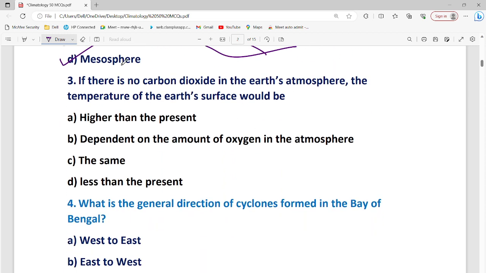Now comes the third question. If there is no carbon dioxide in the earth's atmosphere, what will happen to the earth's surface temperature? It would be higher than the present temperature. Depends on the amount of oxygen in the atmosphere. The same or less than the present. Obviously, it would be less than the present.